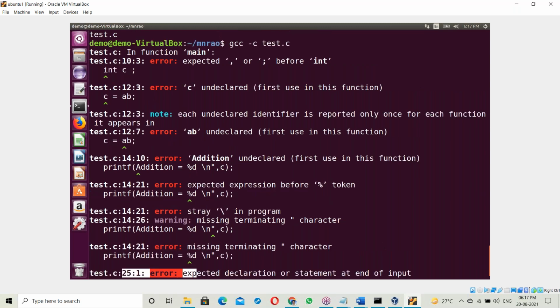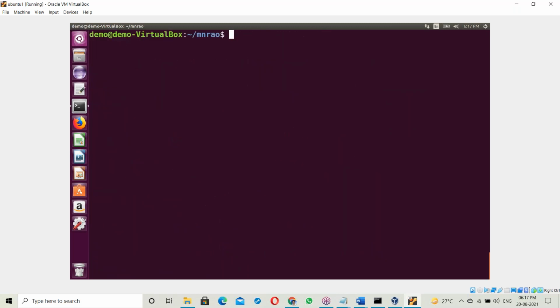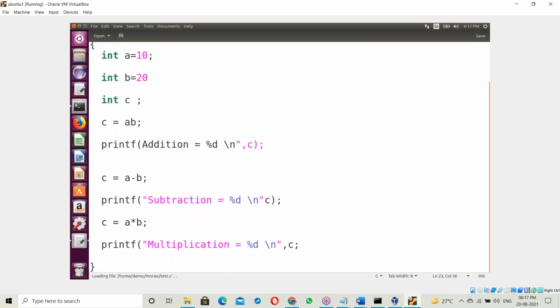Suppose an interpreter: when the first error comes, it stops. Only the 10th line error, it won't go on to the 12th line. It stops there. With any error, an interpreter simply stops. But a compiler is not like that. The compiler checks the whole program from top to bottom and shows all the errors.